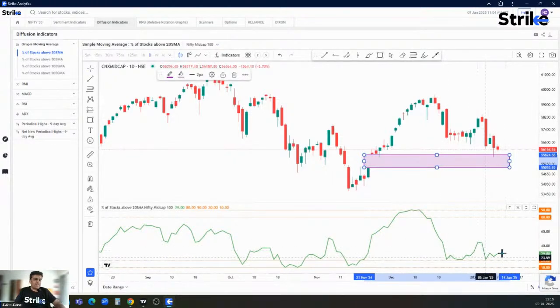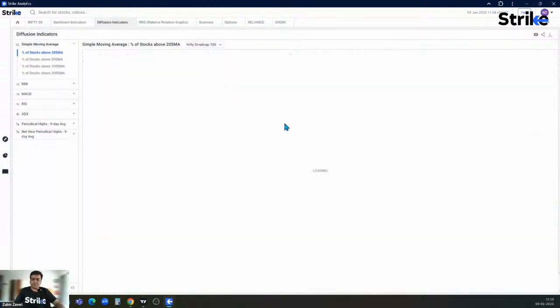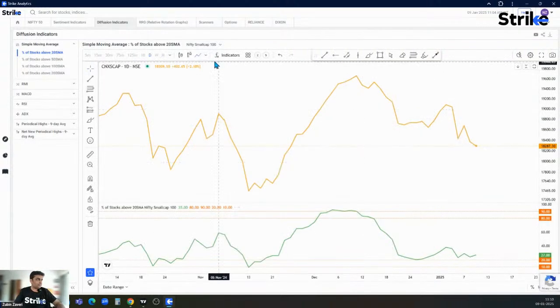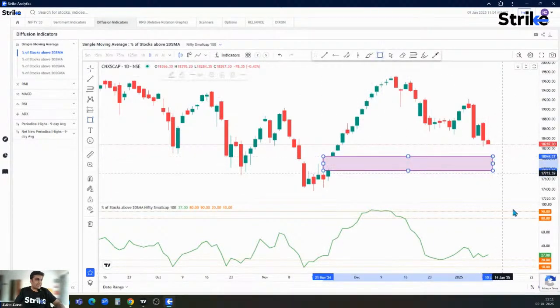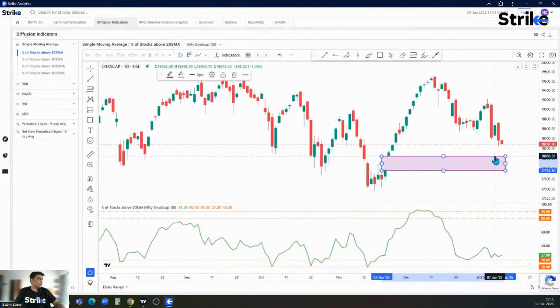Okay, this gives you a kind of again a neutral to bullish bias. All right. What about small caps? So the small cap index, again, the indicator is around the same level, but is slightly above the gap area support. So there is some room for further correction in small cap index over here.